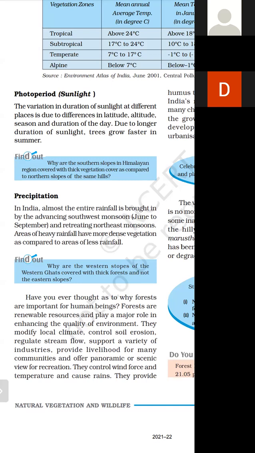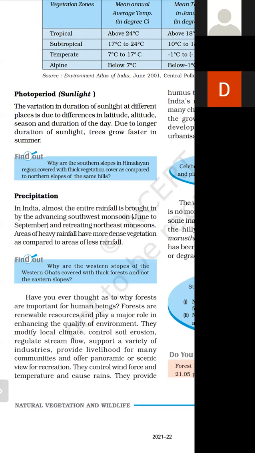Importance of forests: they modify local climate. Forests modify climate, reduce soil erosion, regulate stream flow, provide raw material for industries and livelihood for many communities. Right. Then forests also offer panoramic or scenic view for recreation.